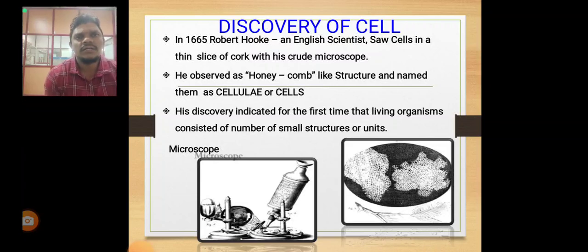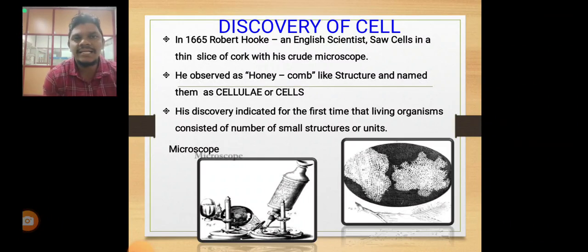First of all, the discovery of the cell. The first discovery was by Robert Hooke. He was a microbiologist in 1665. The English scientist saw cells in a slice of cork with a crude microscope.